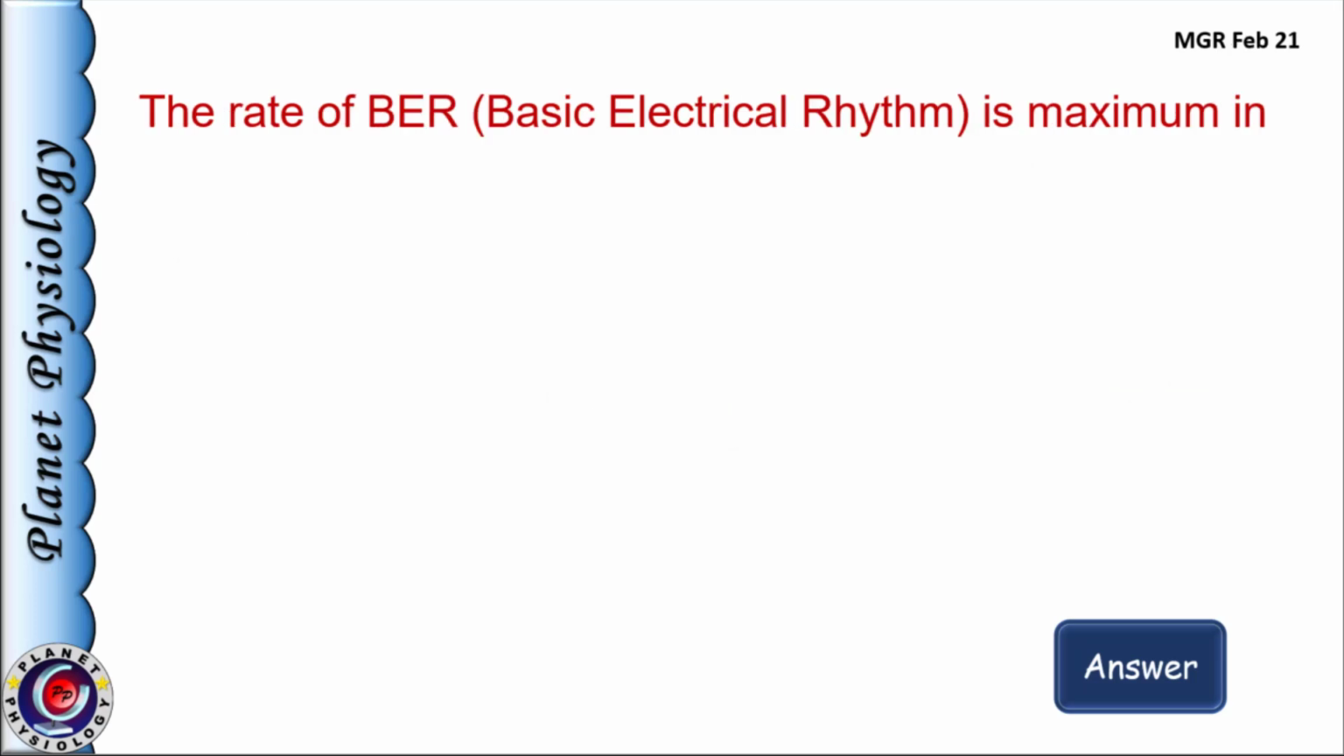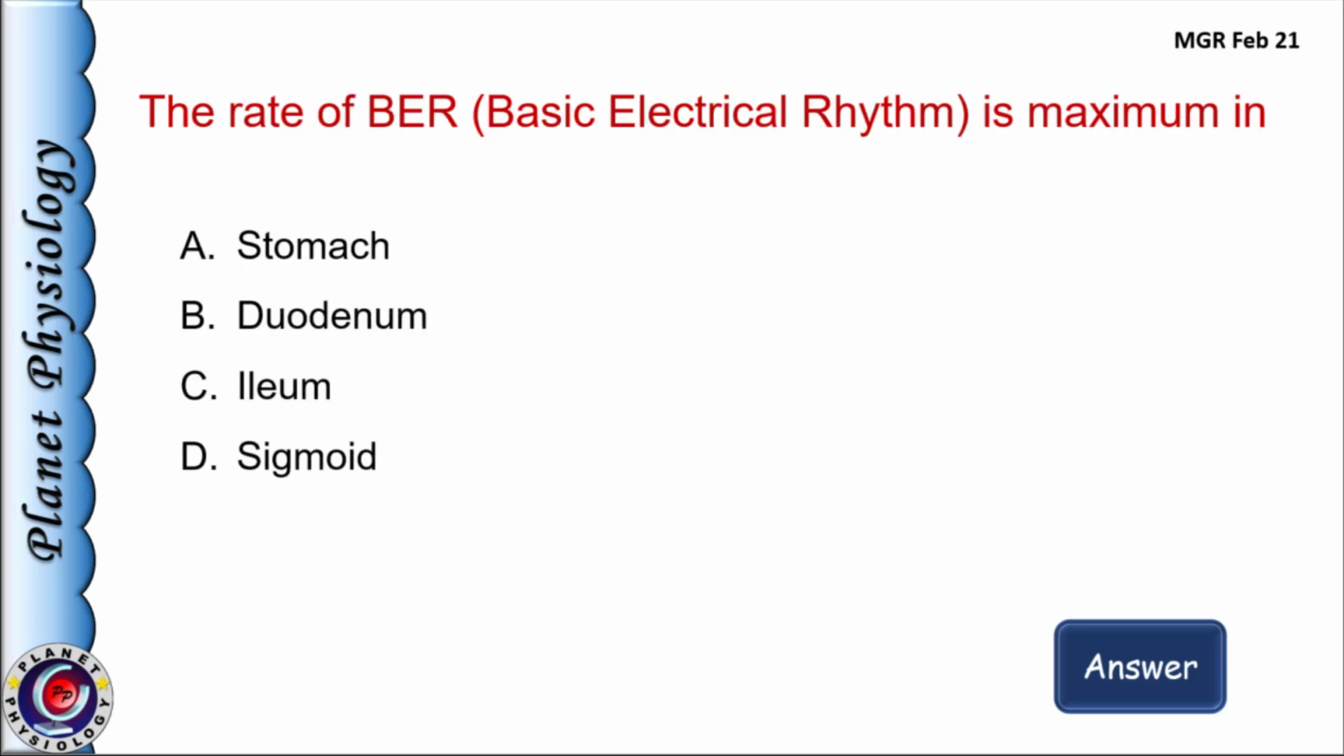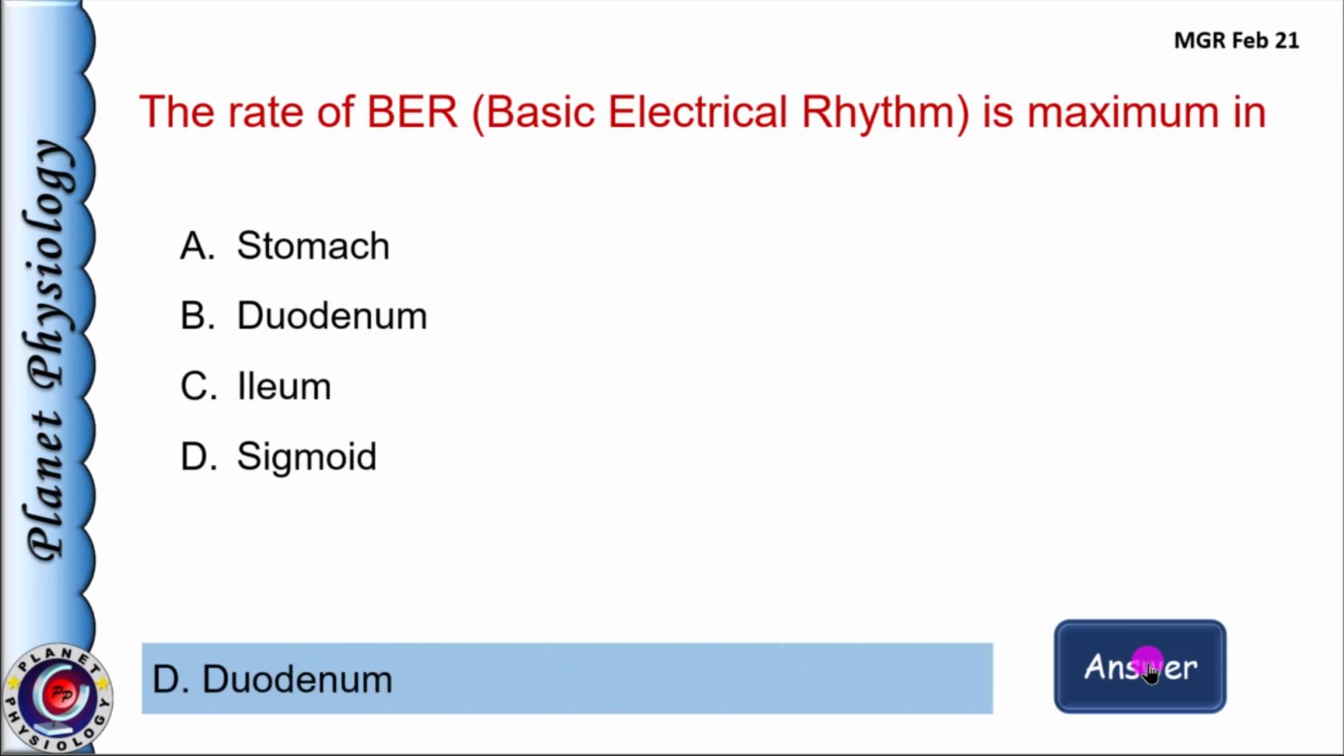Another question on the same topic. The rate of BER, that is basic electrical rhythm, is maximum in A. Stomach, B. Duodenum, C. Ileum, and D. Sigmoid. The correct answer is option B.